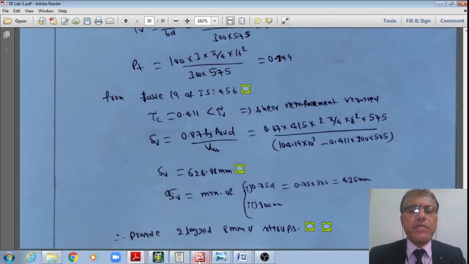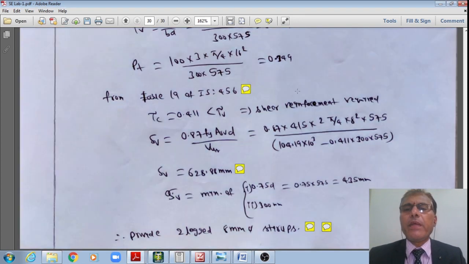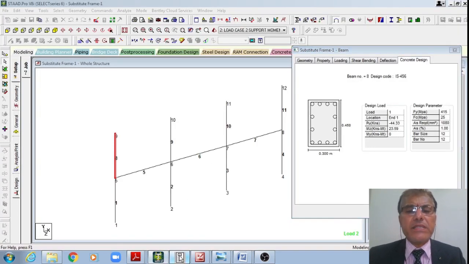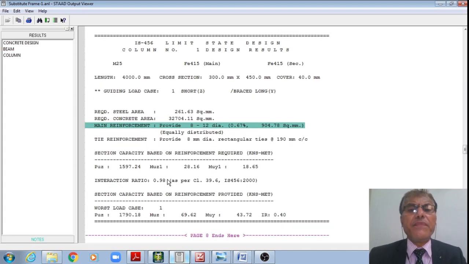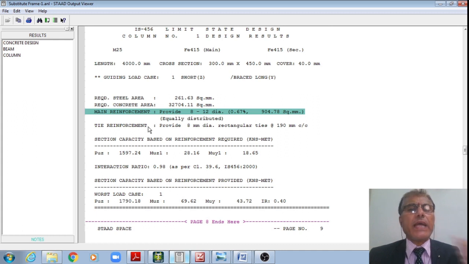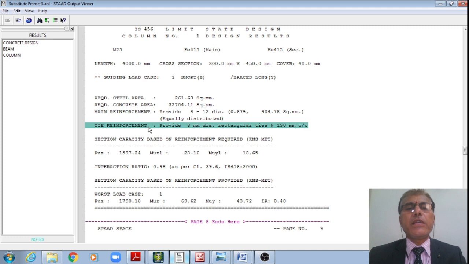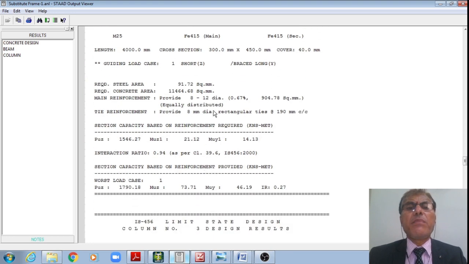But how much did we get from STAAD? 8 mm dia at 192 from manual calculation. What STAAD is saying is the same, students, right? It is not differing from our manual calculation. After all, STAAD is also written in source code using these same clauses of IS 456. Therefore even STAAD is saying to provide 8 mm dia rectangular ties at 190 mm center to center. Even for the other column it is saying the same.